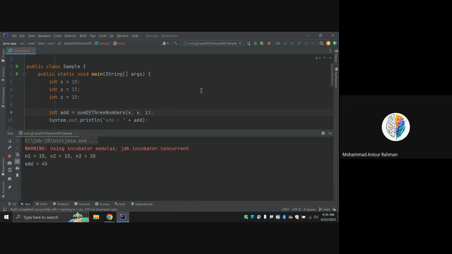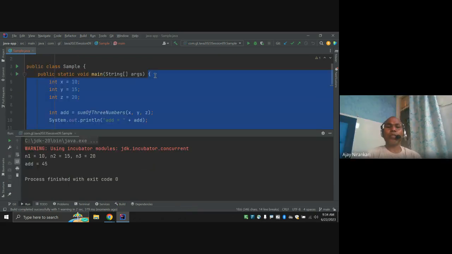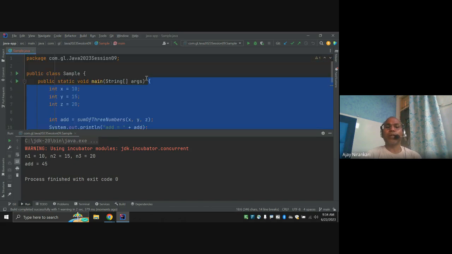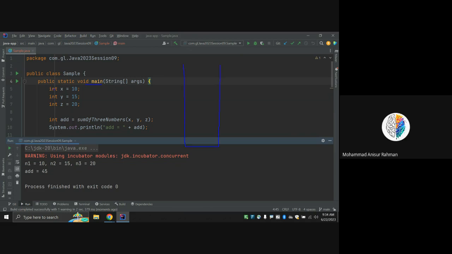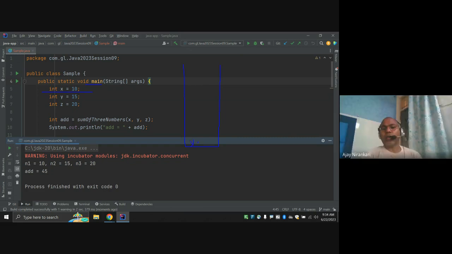Now in my main method, I have only this line of code; this is the commented code. Whenever my program starts running, our code always starts from the main method. Go to the main method and create stack variables: allocate one memory for x equal to 10, another memory y for 15, another memory z for 20.